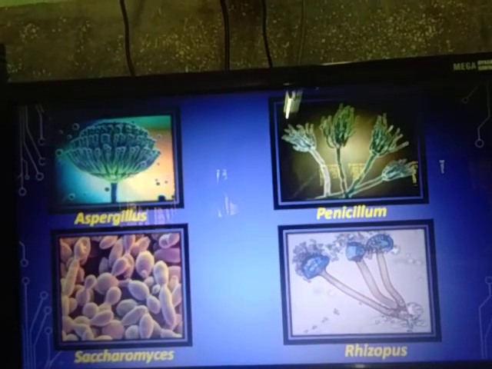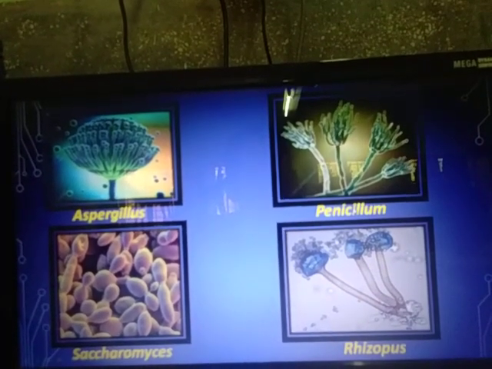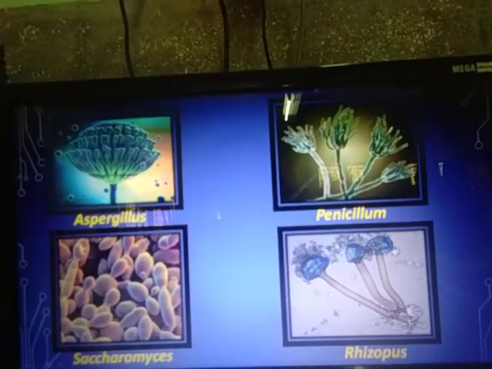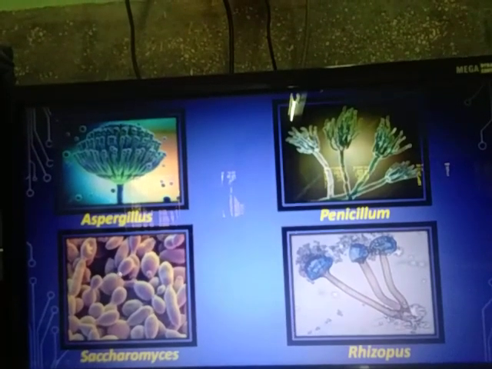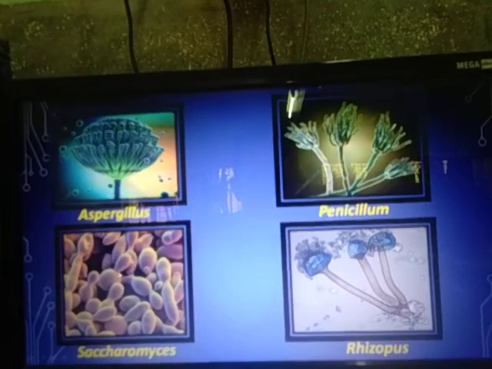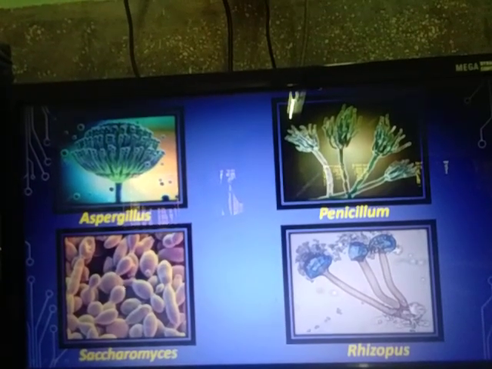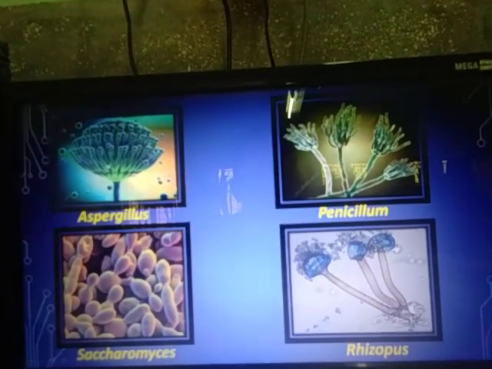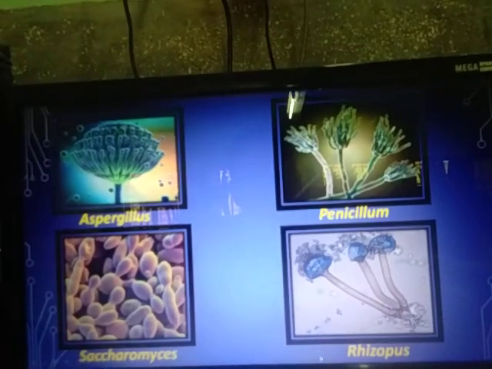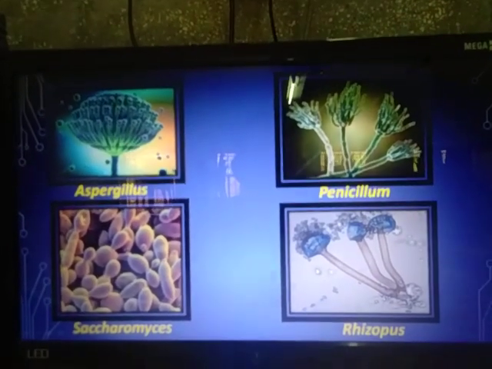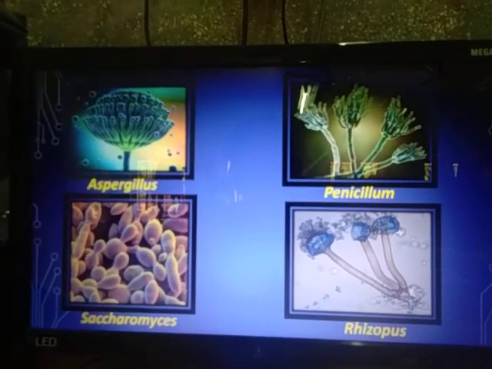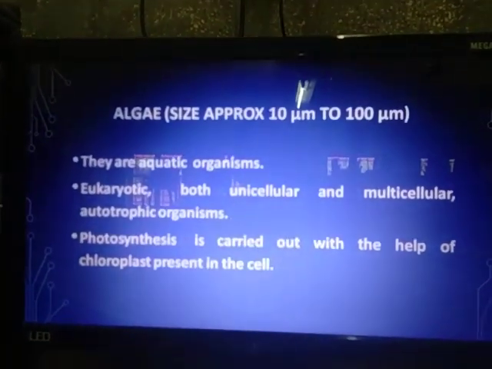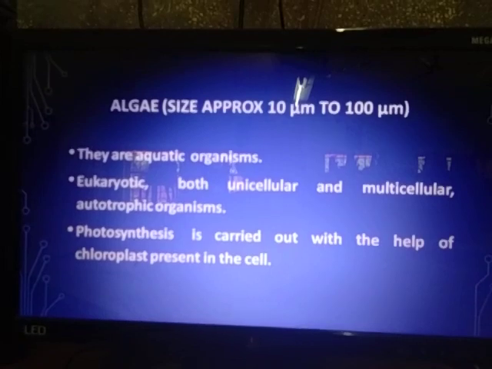This is aspergillus and this is Penicillium notatum. This is a Rhizopus species. Here you can see a bud coming out of the yeast, so it reproduces by budding, whereas aspergillus, penicillium or even this rhizopus all divide by cell division.